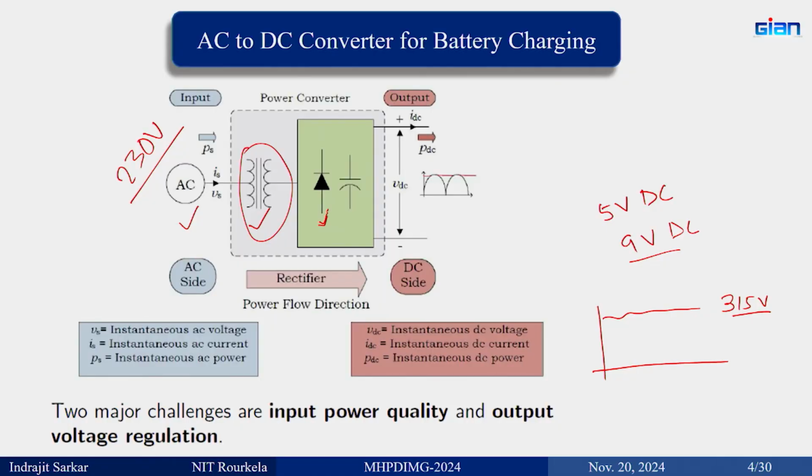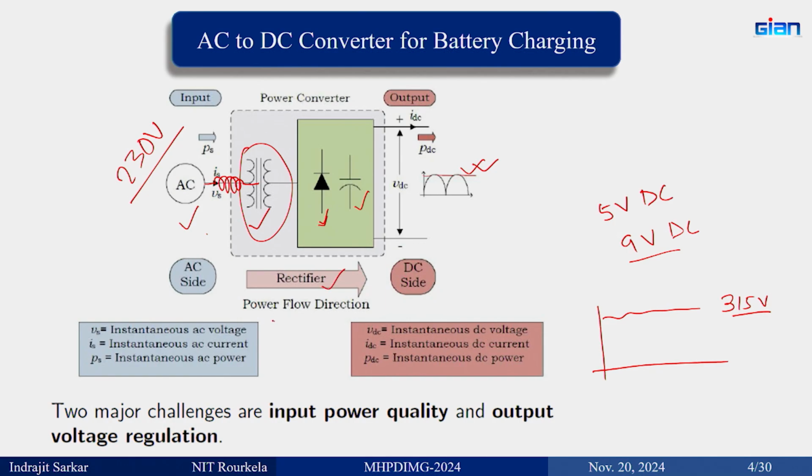Then you have the diode bridge or 2 diodes or whatever it is. When it comes to a product, they always try to optimize the number of components. And then you have a filter component, as I showed you yesterday. Definitely you must have a filter, but since the power level is very low, we are ignoring it, as the transformer leakage impedance is sufficient to filter it out. Then at the output we get DC. This was the configuration.